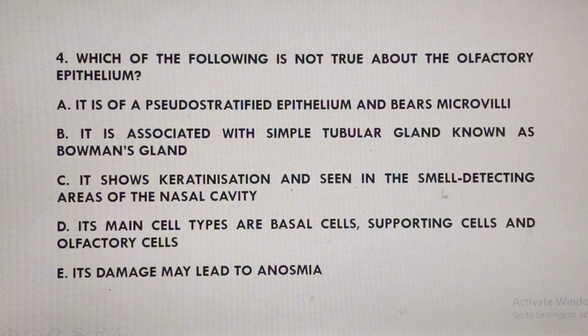Okay, but in fact, it's going to find itself in areas where it will be relevant for smelling. Okay, smell detecting areas. That one is true. So this option, because of the keratinization, this becomes the correct answer. Now, option D says its main cell types are basal cells, supporting cells, and of course, olfactory cells.